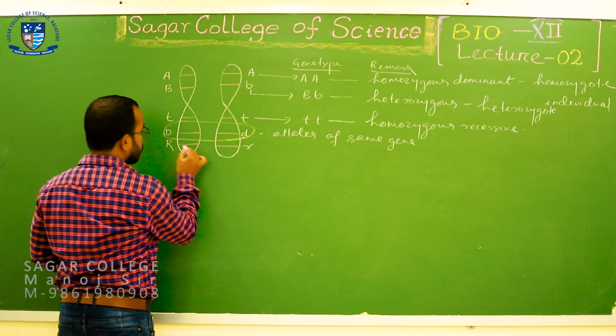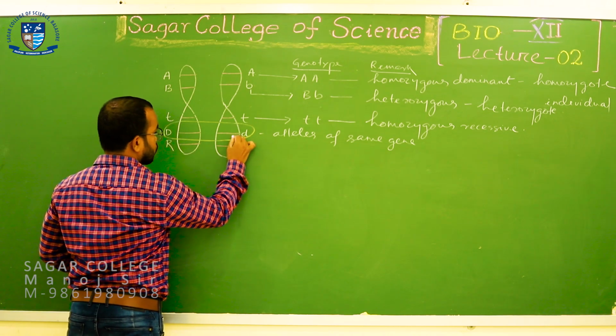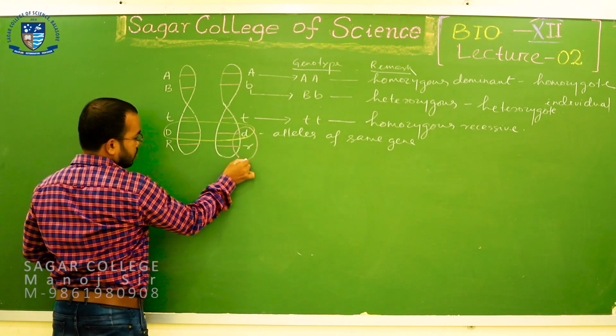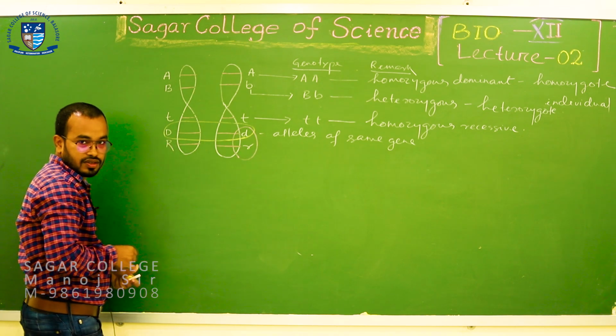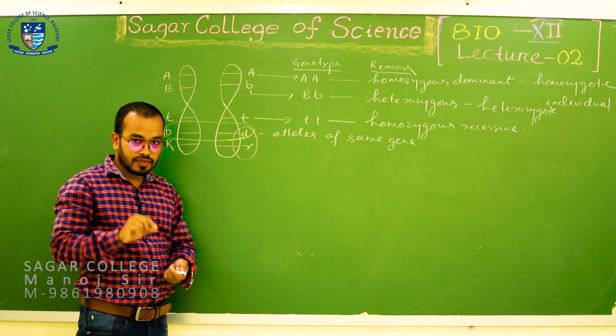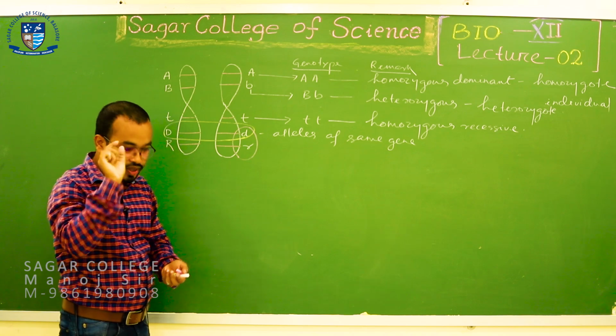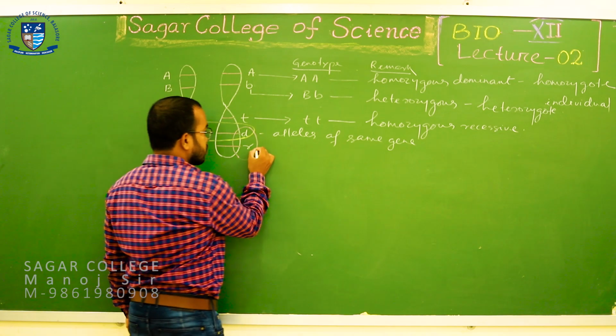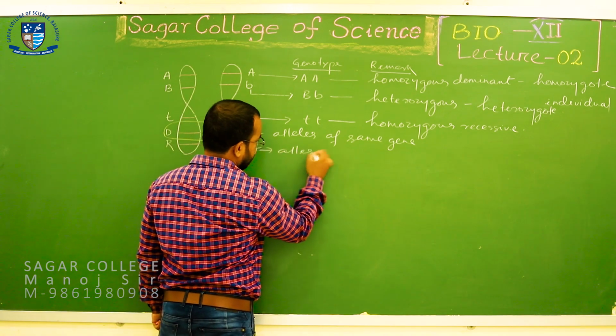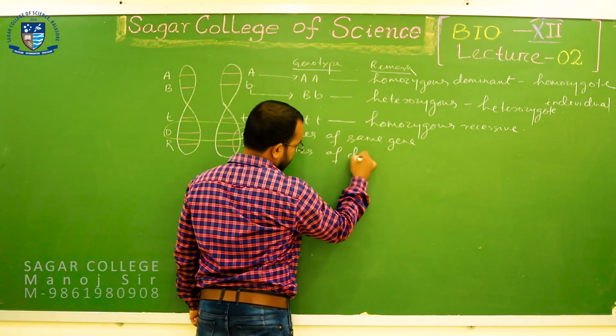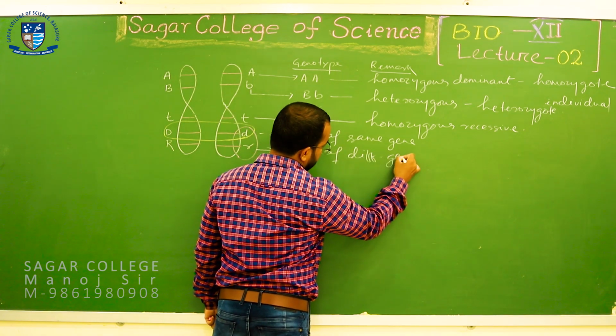These two are alleles of different genes. Okay. These two alleles belong to different genes. So, you can note that point: alleles of different genes.